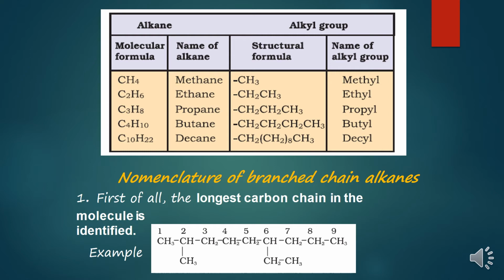And on the parent chain, I am seeing here on the second carbon atom and on the 6th carbon atom there are 2 alkyl groups. On the second carbon atom there is a methyl group, CH3, and on the 6th carbon atom there is an ethyl group.